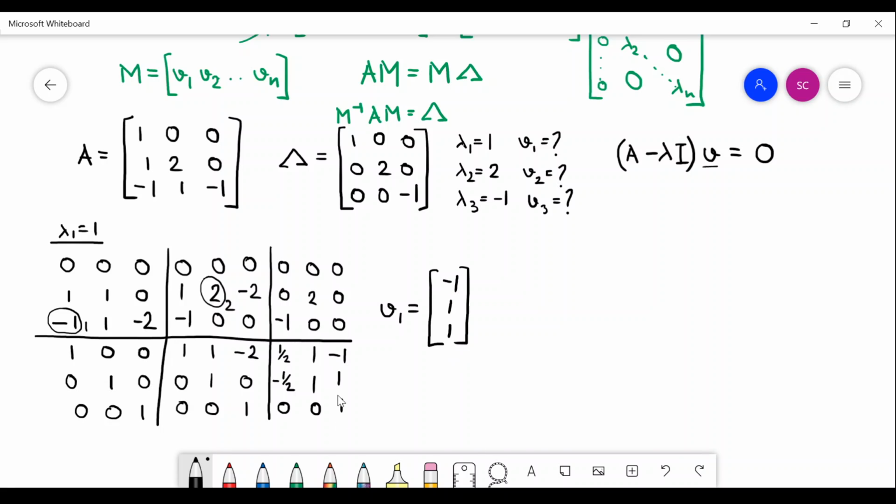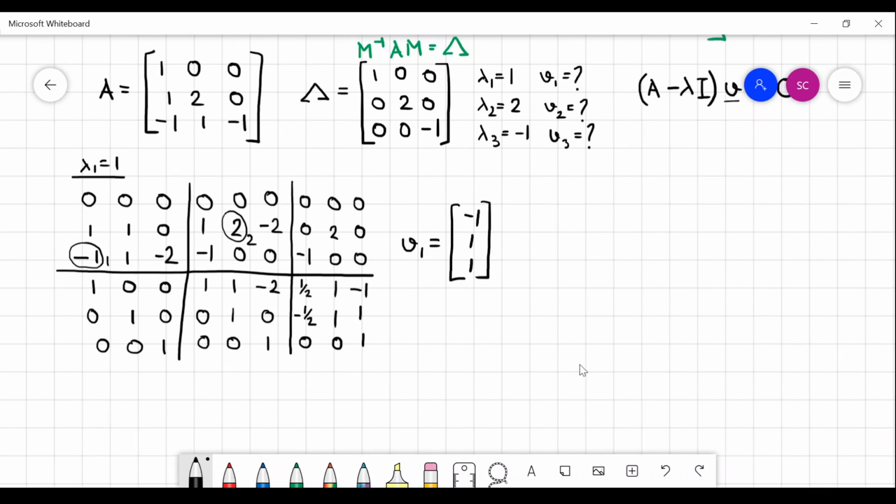This is your v1, because you understand from this equation that if you multiply the first column of this matrix with minus 1, the second column with 1 and the third column with 1, and then you add them up, you get 0. So that is what is being said here. I hope you have followed the previous lecture, so I don't need to reiterate on this. I will go straight ahead into finding v2.